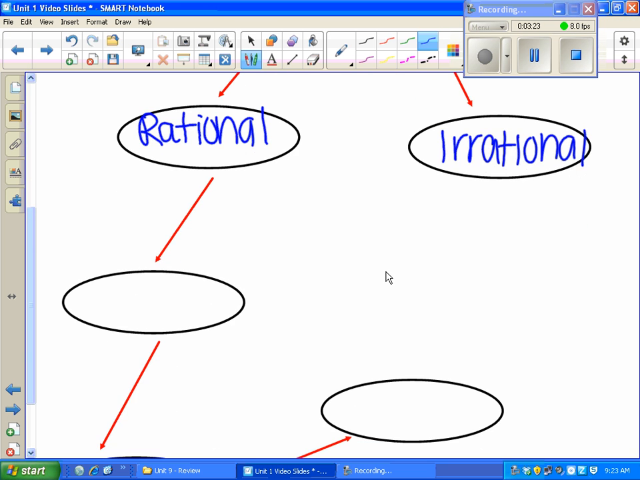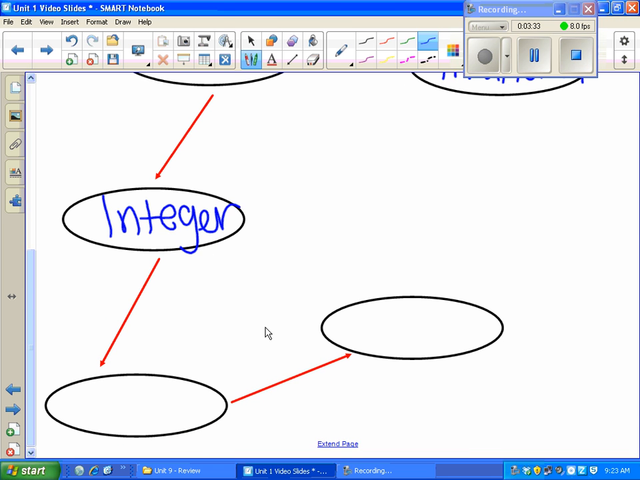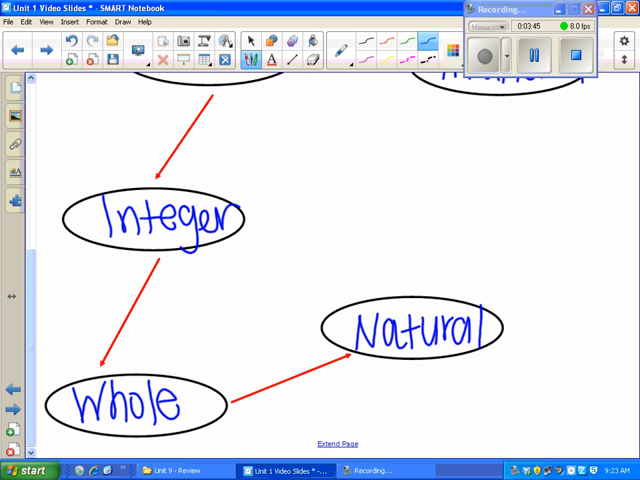If it's a rational number, it might be an integer. Remember, positive or negative whole numbers, including 0. If it's an integer, it might be a whole number. So now we're just talking positive whole numbers and 0. And even more specifically comes your natural numbers. That's what you would naturally say when you're counting, like 1, 2, 3, 4, 5, 6, 7, 8, and so on.